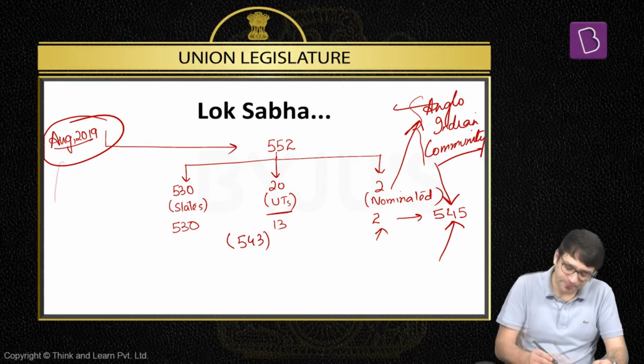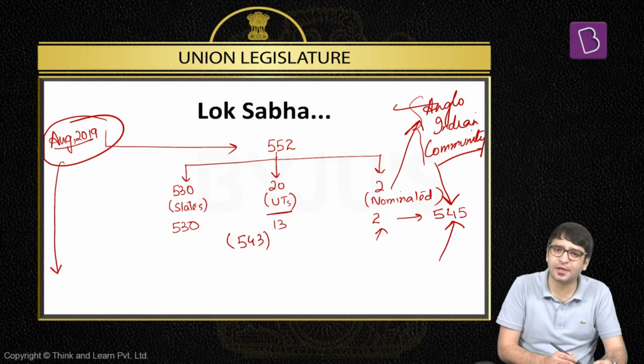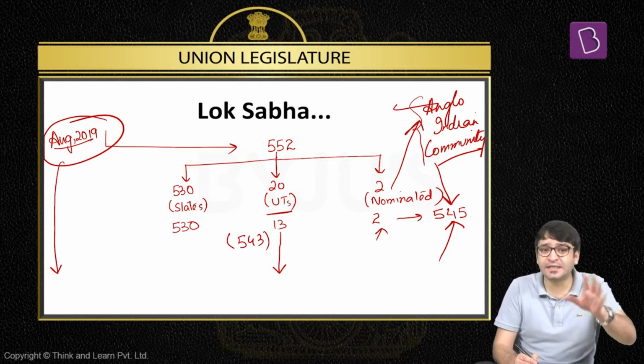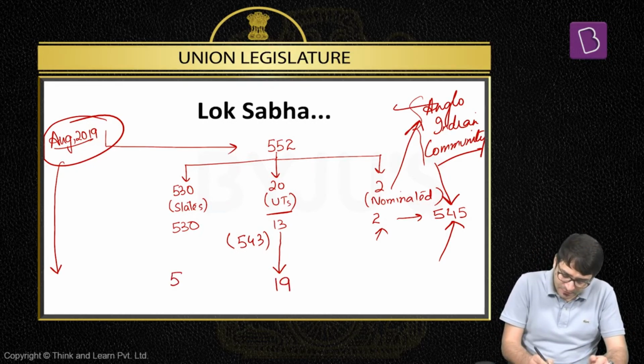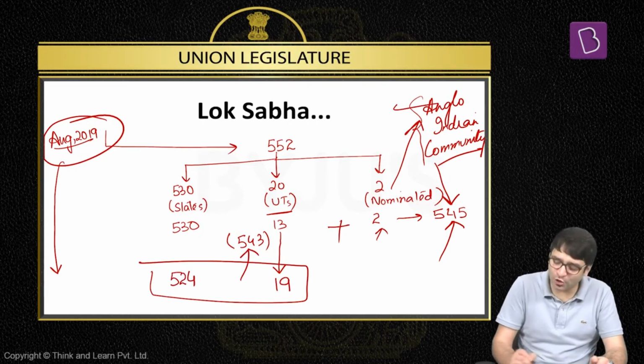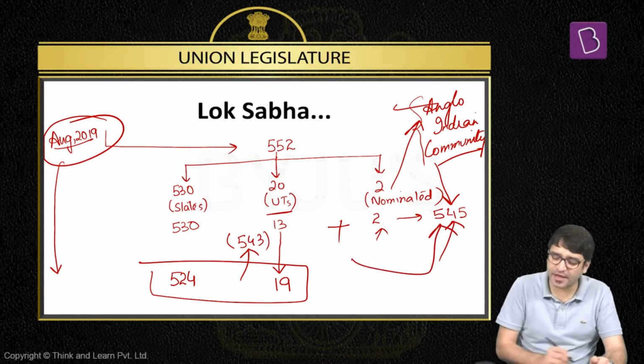Then what happened? In August 2019, Jammu and Kashmir was bifurcated into union territories: the union territory of Jammu and Kashmir and the union territory of Ladakh. Ladakh will have 1 MP to Lok Sabha. Jammu and Kashmir union territory will have 5 MPs to Lok Sabha, which means the number of MPs from union territories in Lok Sabha would be 19, and 524 from the states. That means the total still remains 543 plus 2 nominated MPs.